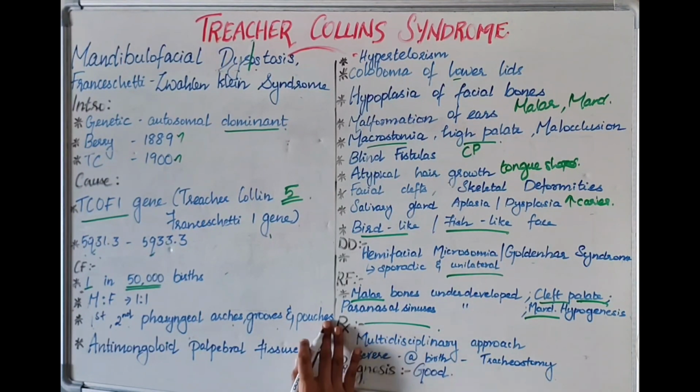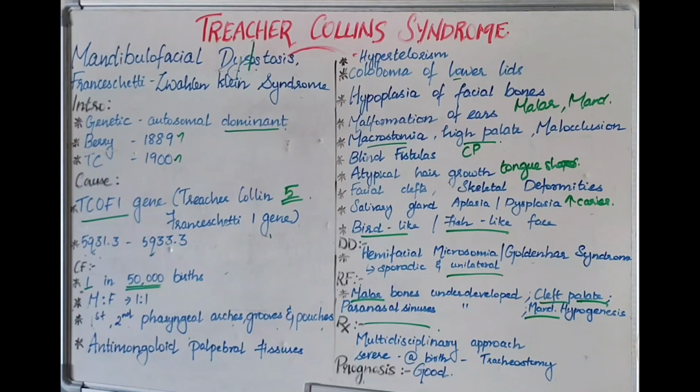Okay. Now treatment. So you're not just going to treat one thing. Same as in Pierre Robin, here also you have to go for a multidisciplinary approach. Here you have to have treatment from an orthodontist, an ophthalmologist for your eyes, then a craniofacial surgeon should be there. Your otolaryngologist is also needed. Your speech pathologist is needed. So everyone together has to treat this.